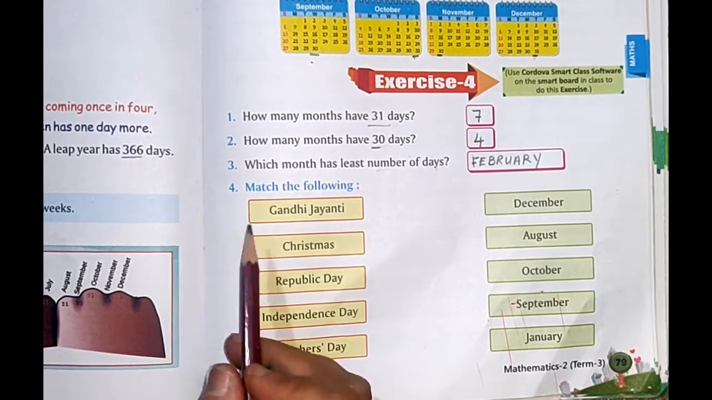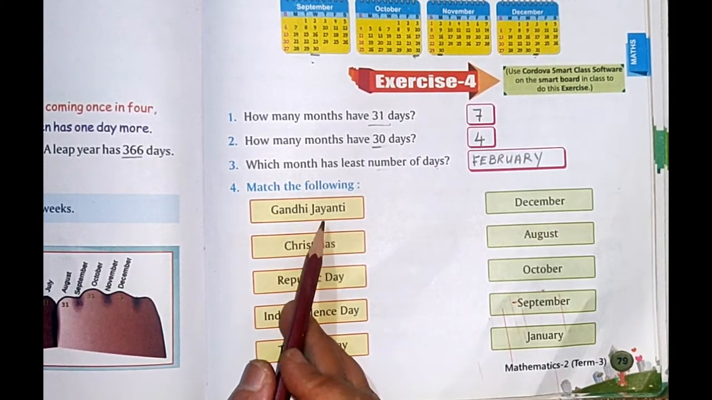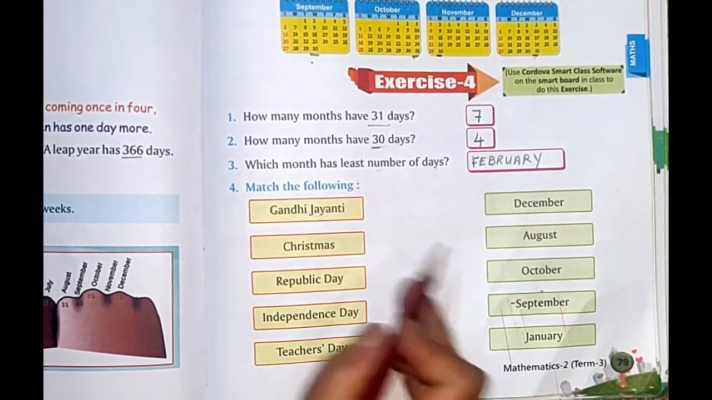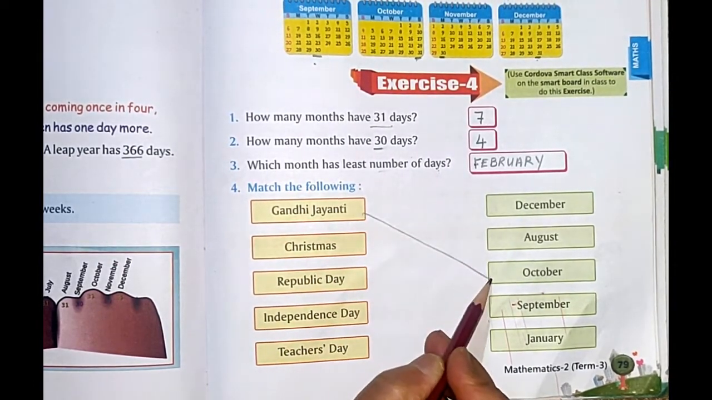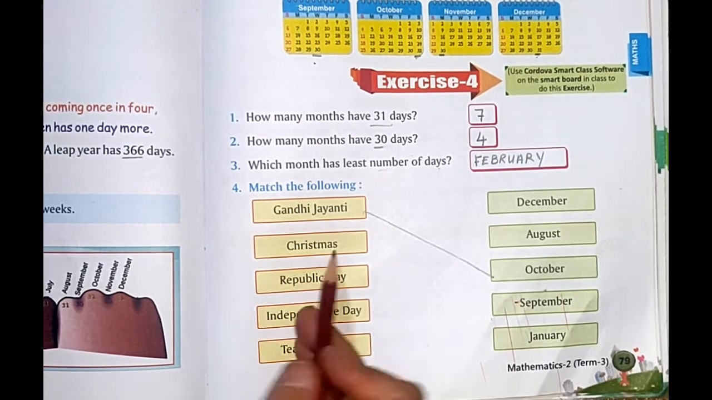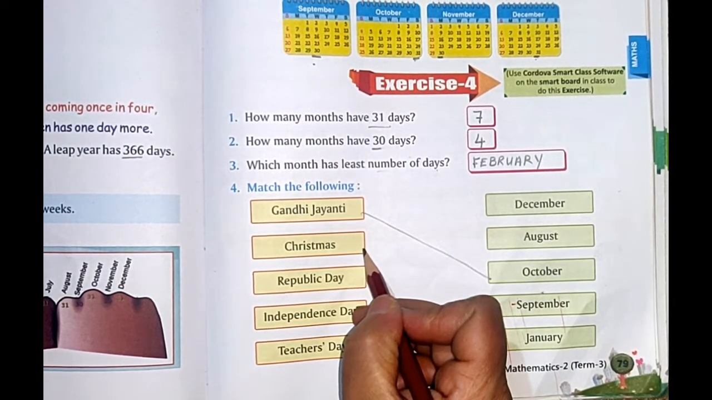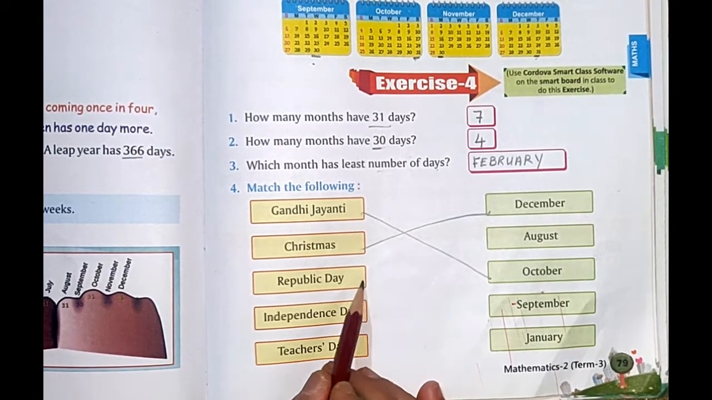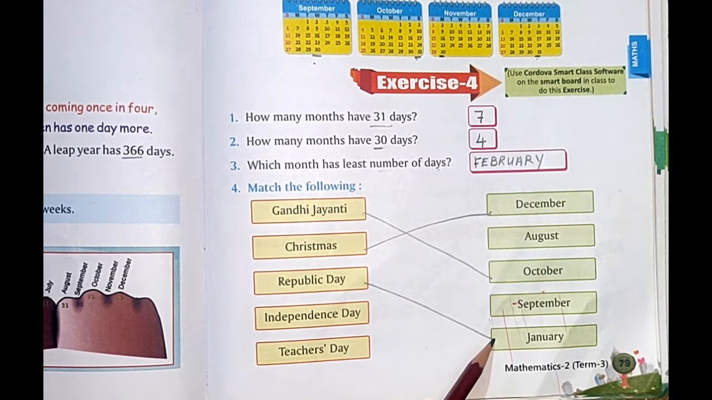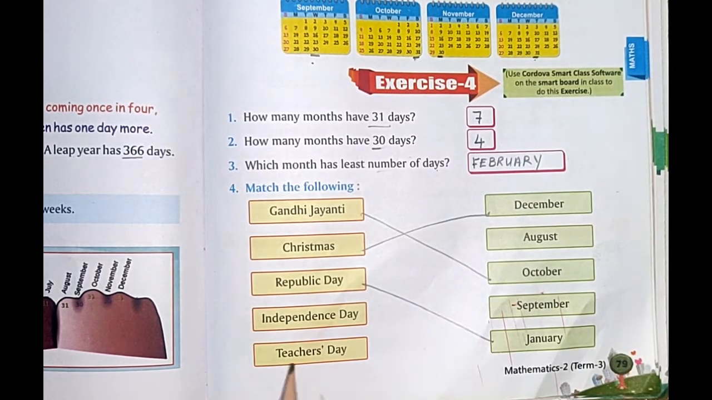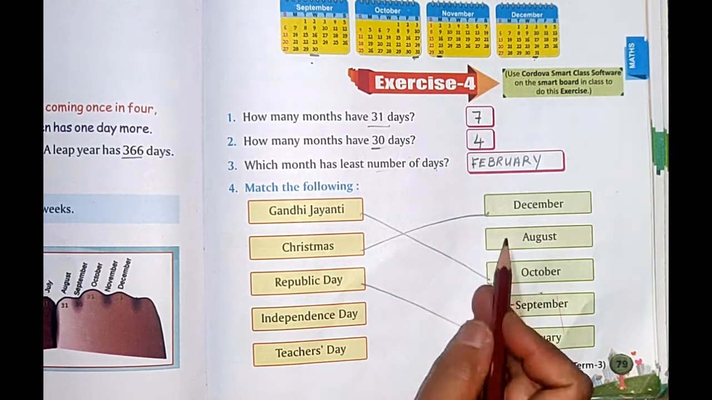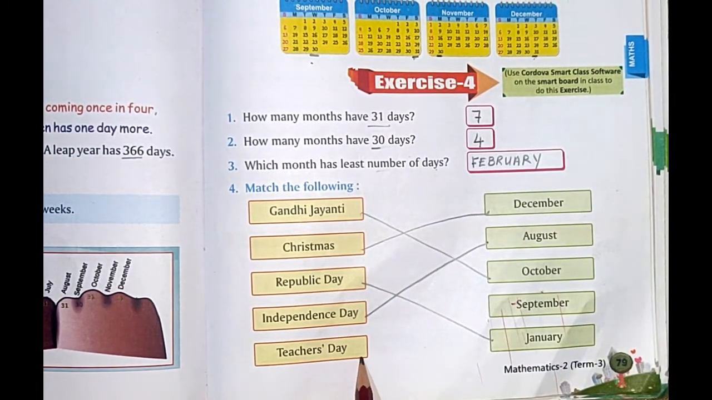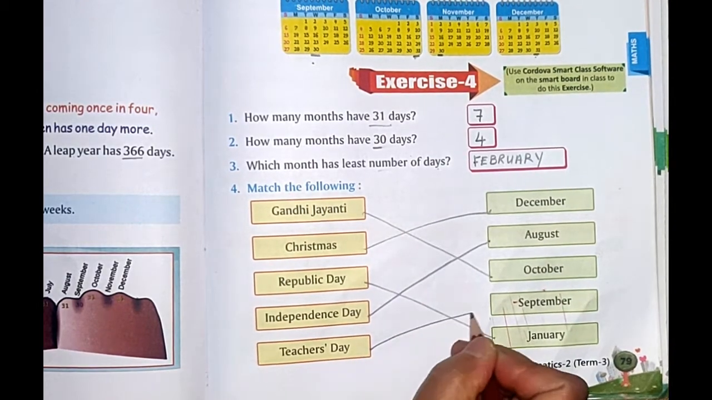Now here, match the following. Gandhi Jayanti. Gandhi Jayanti falls on 2nd October. You can match it with October. Christmas. When do we have Christmas? It is in the month of December. Republic Day in the month of January. Do you remember the date? 26th January, right? Independence Day, August, that is 15th August. And Teachers' Day, right, 5th September.